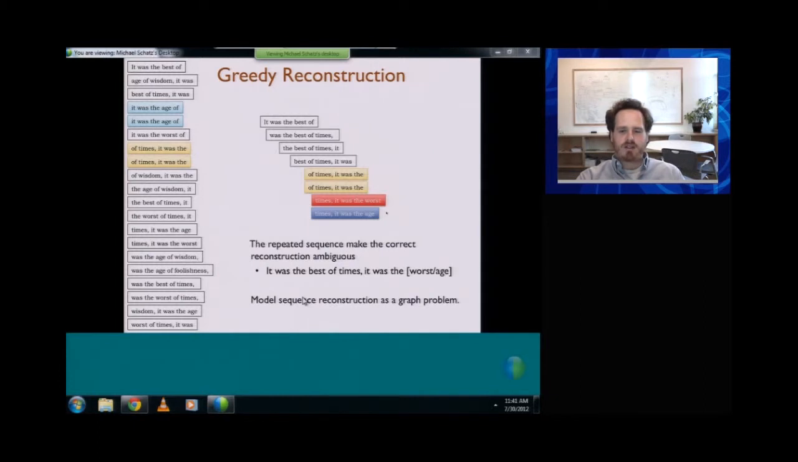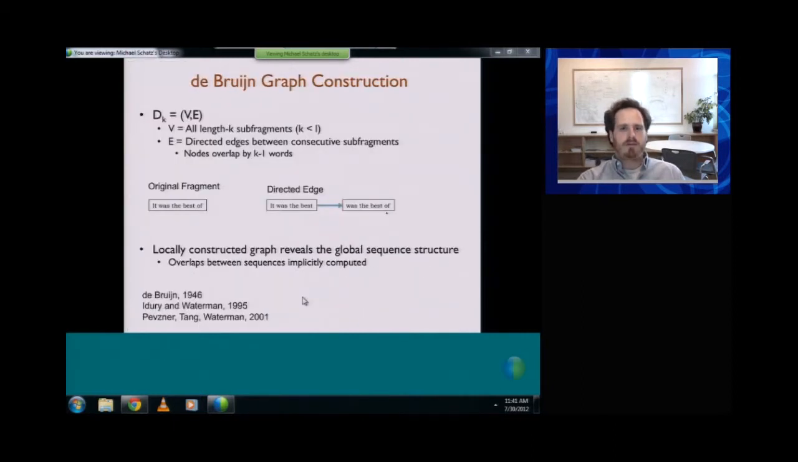So rather than trying to do some sort of greedy approach, we can model this sequence reconstruction problem as a graph problem. The graph that we're going to construct is called the De Bruijn graph, and it does something somewhat unintuitive. We're going to take fragments that start, in this case, five words long, and then decompose them into even shorter subfragments with directed edges. So we're going to take this five-word fragment and decompose it into these two four-word fragments with a directed edge in between. And we're just going to do this for all the fragments that we have.